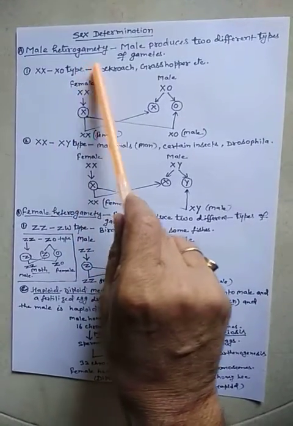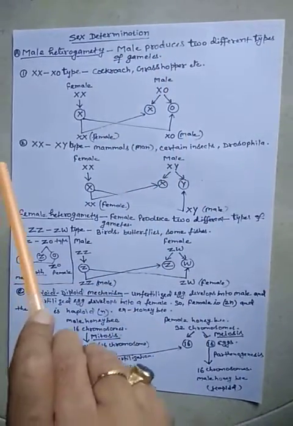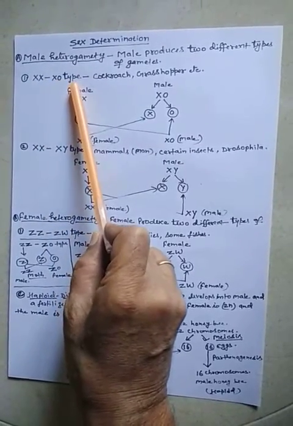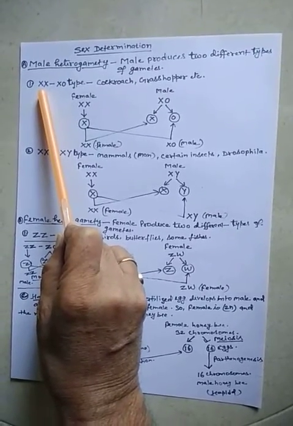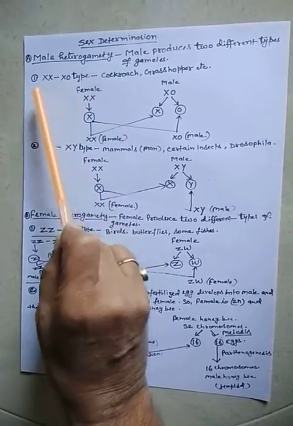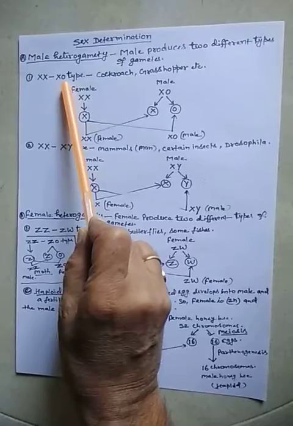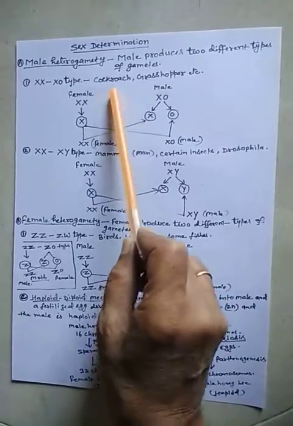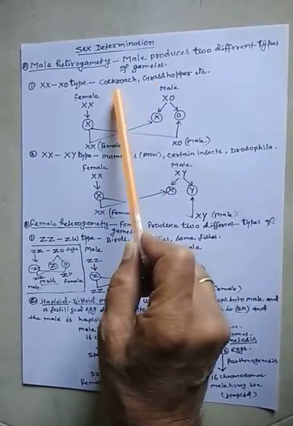First we will talk about male heterogamety, meaning the male produces two types of gametes. The first example is the XX and X naught type of sex determination. XX is the sex chromosome of the female and X naught is the sex chromosome of the male. In the female there is a pair of sex chromosomes, while in the male there is only one sex chromosome, the X. For example, this is found in the cockroach and the grasshopper.